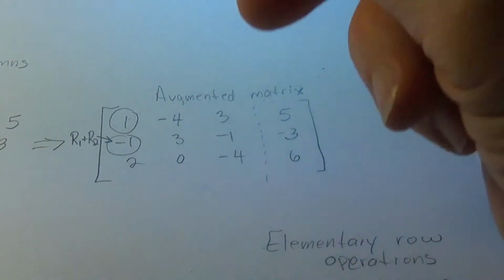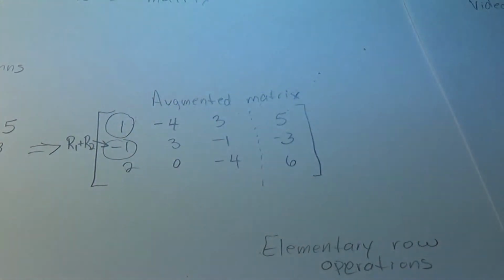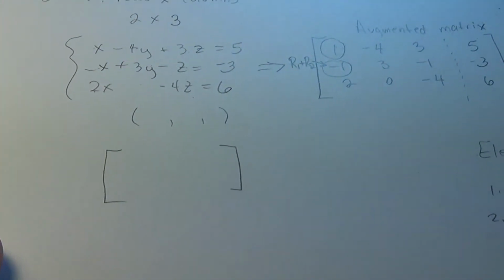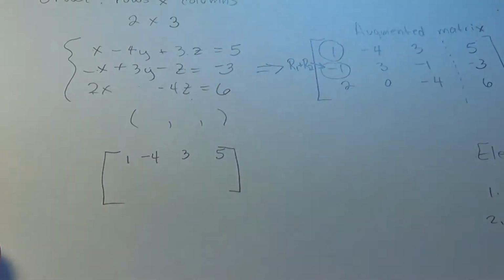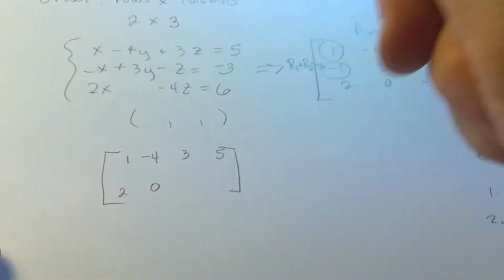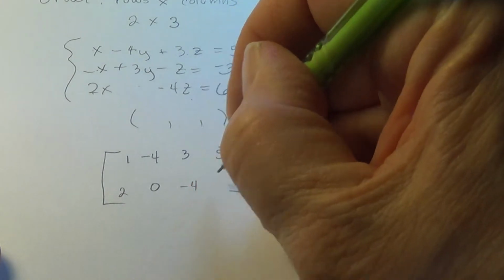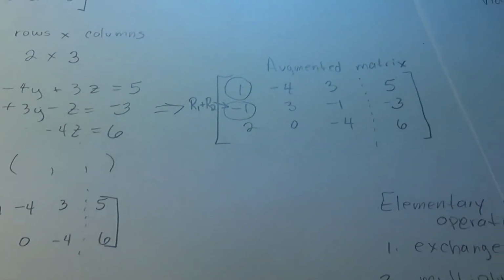When I add row 1 and row 2, this row is going to be unchanged and this row is going to be unchanged. I always write those in first so I don't forget what I'm doing. I'm going to put in the last row, and all I need to put in now is the changed row.